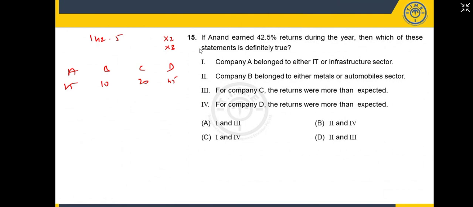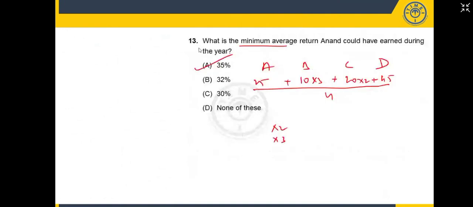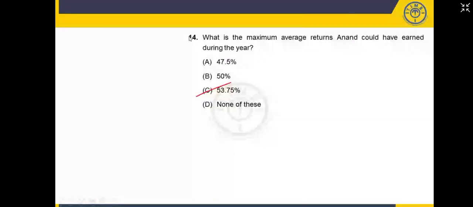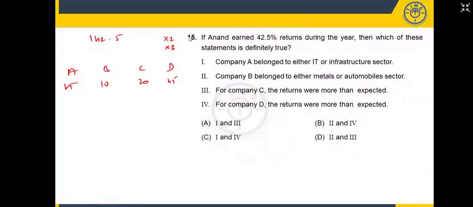You observe the initial case: IT or infra will be multiplied by 3. This one has to be multiplied by 3. What do you mean by IT and infra? Multiply by 3. Metals and automobiles must be multiplied by 2.